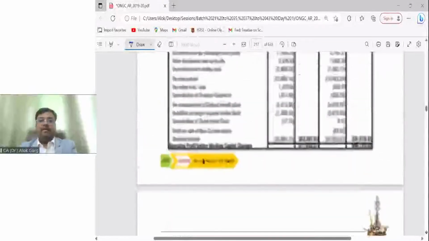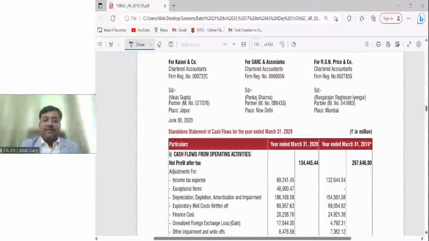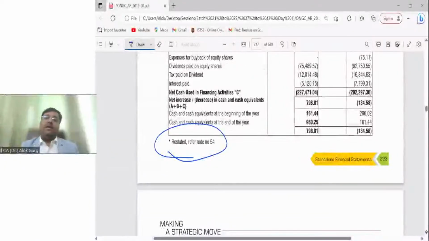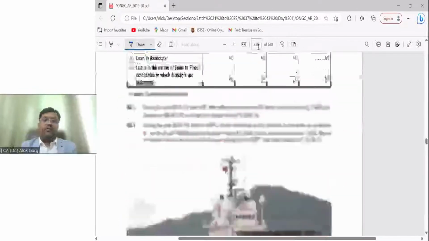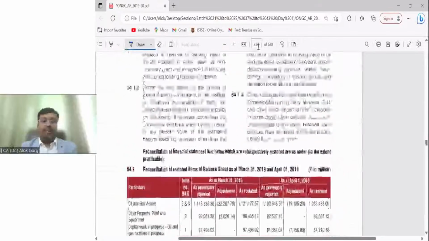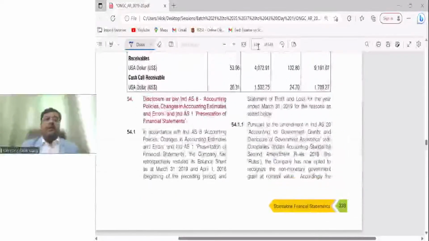Then they have given the cash flow statement, and the cash flow statement also for the comparative number, they have put a star mark. And what is this asterisk or star belongs to? It is restated, note number 54. Let's go to the note number 54 and understand what is given here, right? In note number 54, disclosure as per Ind AS 8 and Ind AS 1, presentation of financial statement.